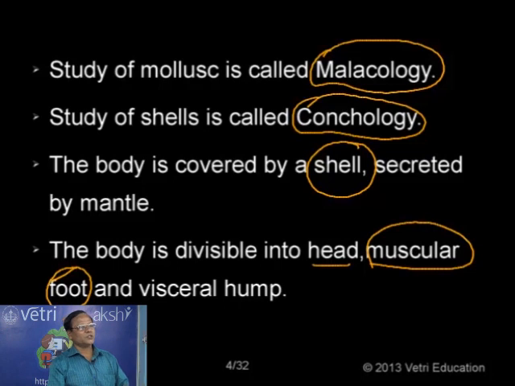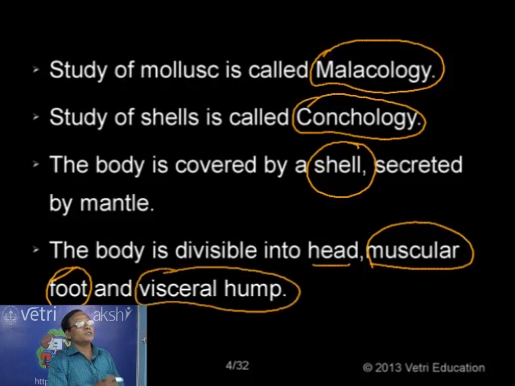In some cases it is tubular, in some cases it is wedge shaped, in some cases it is actually modified into arms. Based on the nature of the foot or the nature of the shell, we can have the different classes under this phylum, the Mollusca. The body normally consists of a head, a muscular foot and a visceral mass, also called visceral hump.